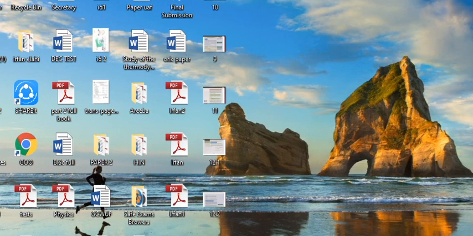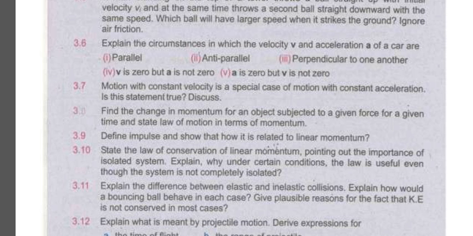The next question is 3.11. Explain the difference between elastic and inelastic collision. Explain how a bouncing ball would behave in each case. Give plausible reasoning for the fact that kinetic energy is not conserved in most cases.